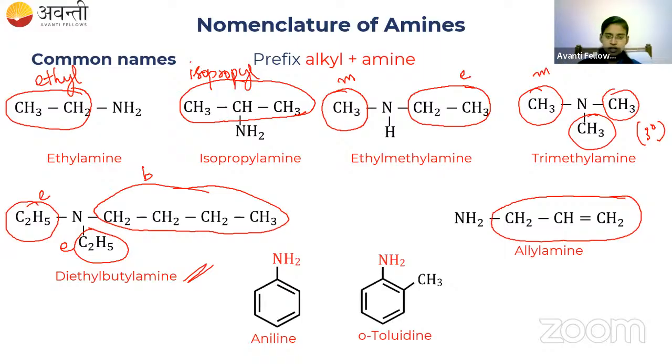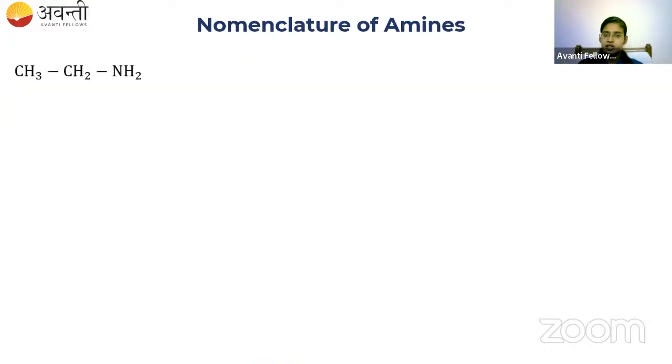Now let us go for the IUPAC naming. IUPAC naming for the same compounds which we have discussed in the previous slide. So alkyl amine is the general name we have to use in common naming. And in IUPAC naming, you have to use the word alkanamine. Alkanamine. So the E of alkane has to be replaced by amine.